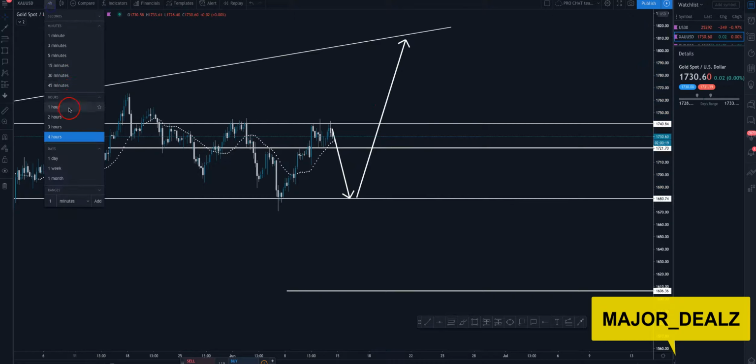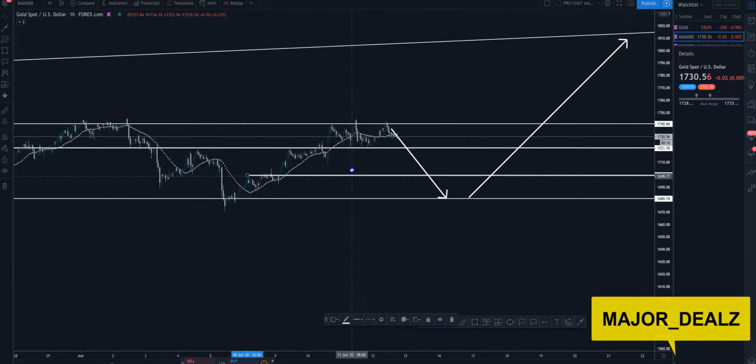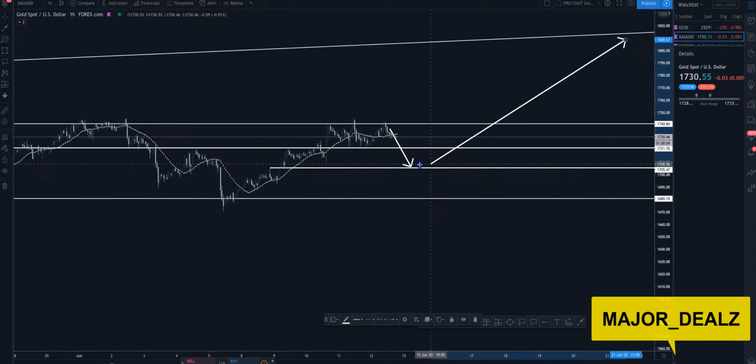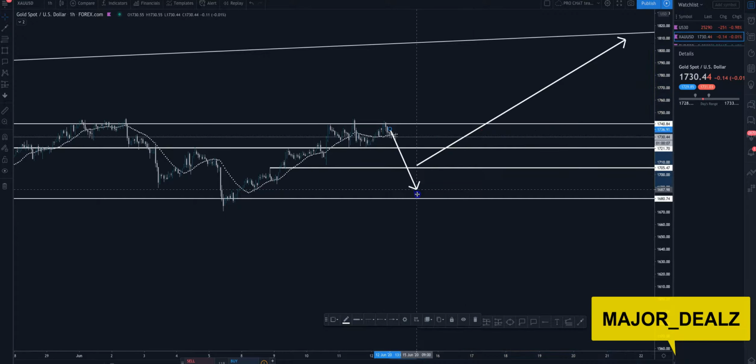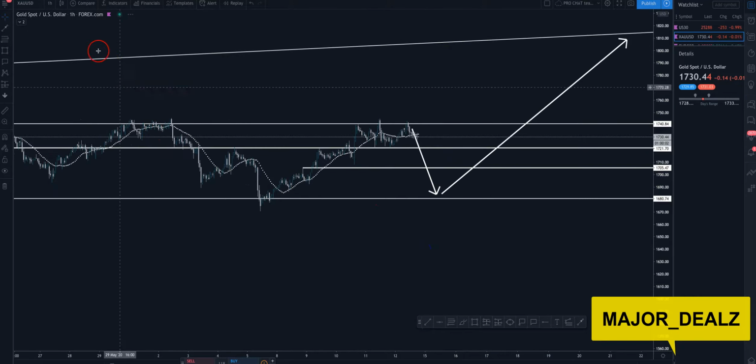I can even go down to the 1 hour one more time real quick. That's where I have this line representing this level of support. So it can make its way to this and then test its way up to the 1800s, or it can come down. So we don't really know. This is just my prediction. Okay, so those are my 2 analyses for gold.